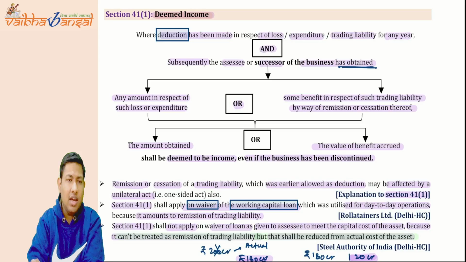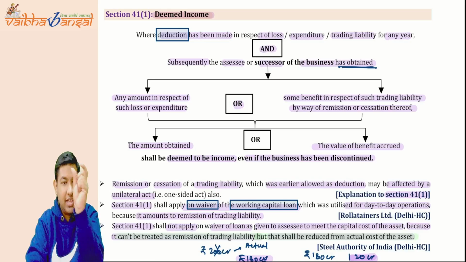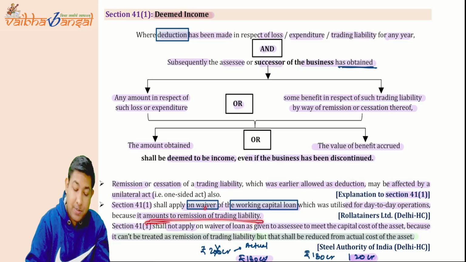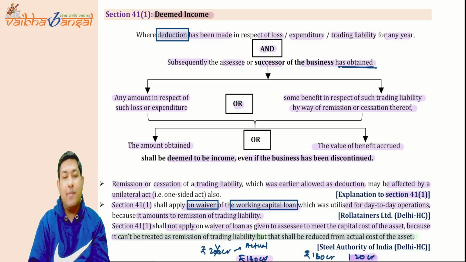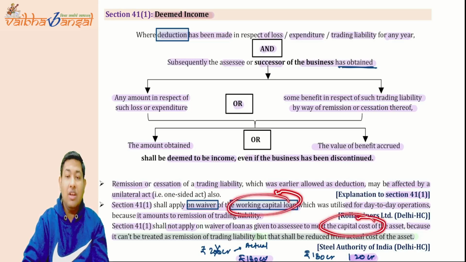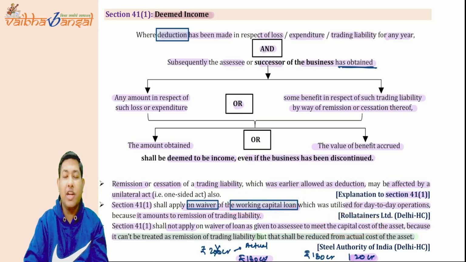Now tell me, whether the interest part of the working capital loan will be treated as remission or not. Interest factor, no, it will not be treated as remission, but the principal will be treated as remission of the trading liability for the working capital loan. But if you have taken a capital loan, then it is not treated as a remission of trading liability, and hence it cannot be reduced from the actual cost of the asset. I hope it is very much clear to you all.